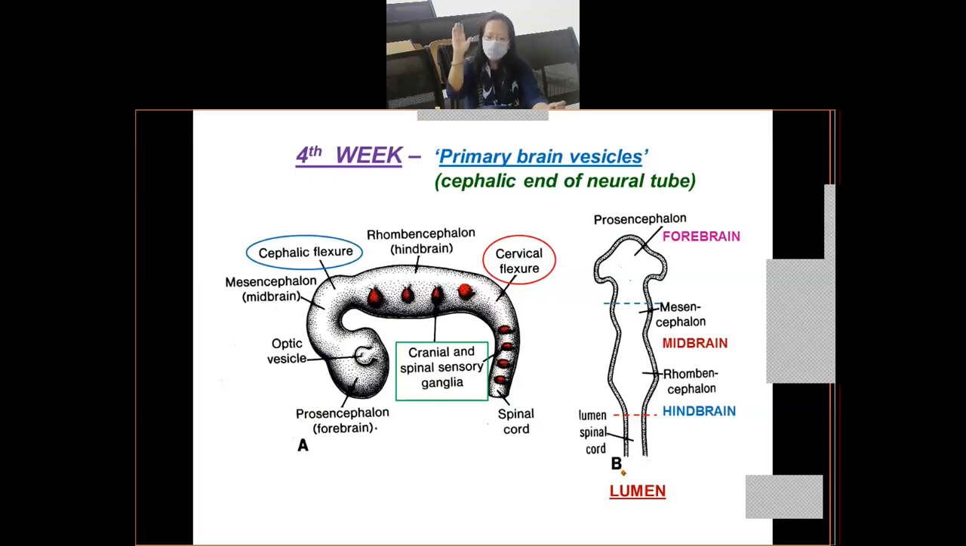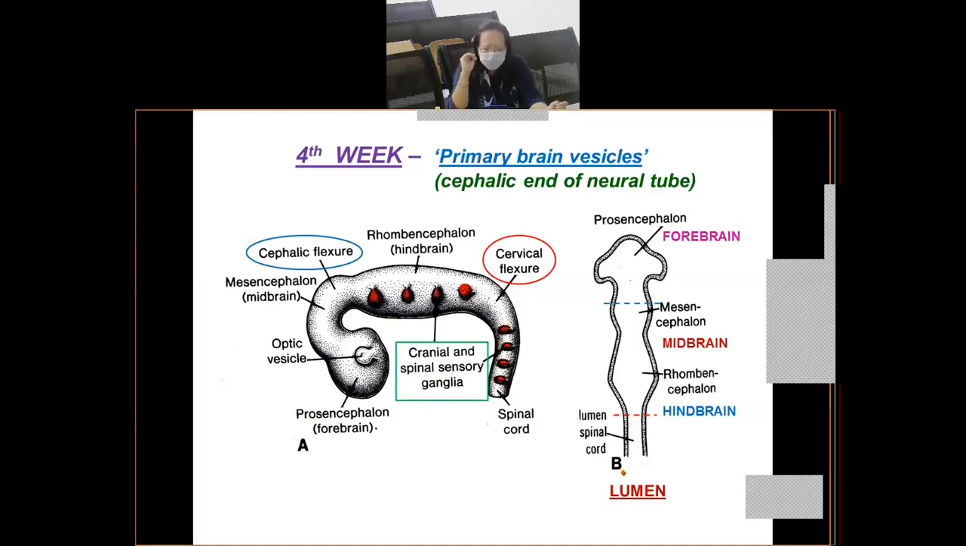Initially your neural tube was straight like this. Just imagine if this enlarged part of my hand represents the brain vesicle, and this narrow caudal part represents the caudal end of the neural tube, which will form the spinal cord. Okay? The first flexure will develop like this. It will bend here. Clear? So this flexure is called the cervical flexure. It is a bend which takes place at the junction between the rhombencephalon and the future spinal cord. I hope it is clear.